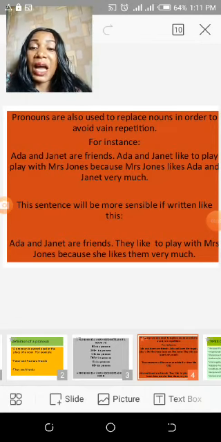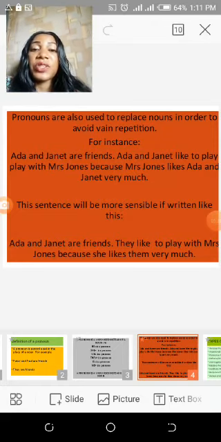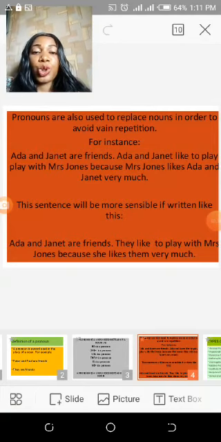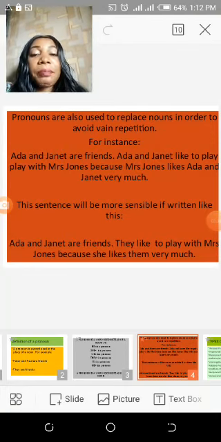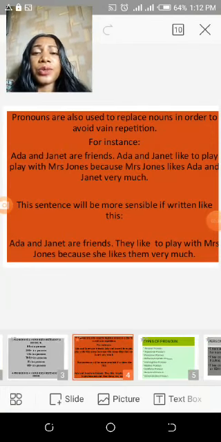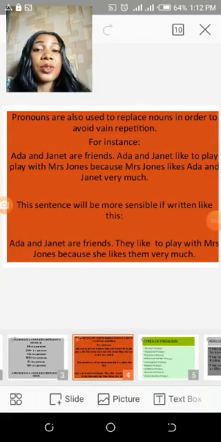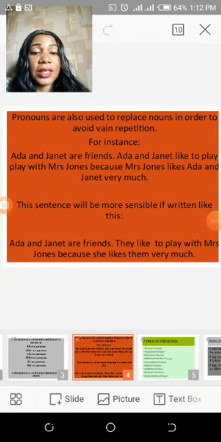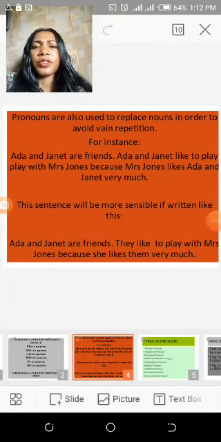Now, we've been able to change Ada and Janet in the second sentence to they. We change Mrs. Jones to she, and we change Ada and Janet again to them. No wonder why this is so. We'll find out as we continue in the class, as we study our personal pronoun. Now let's move on to the different types of pronouns.